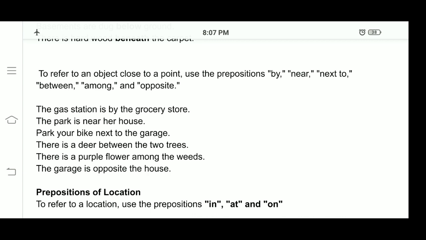There is a deer between the two trees. When you are referring to two objects, you have to use between. There is a purple flower among the weeds. Among is also a preposition. So, what we have seen is that to refer to an object close to a point, we use the prepositions by, near, next to, between, among, and opposite.